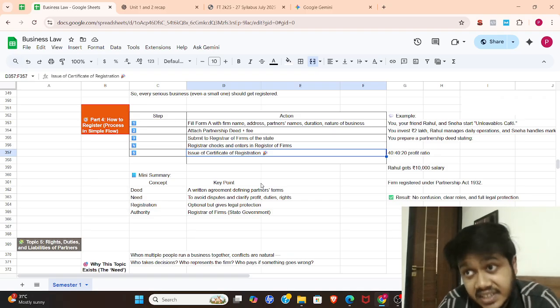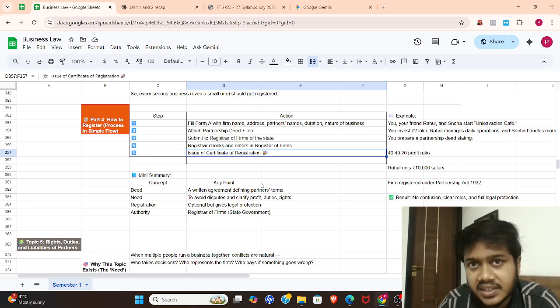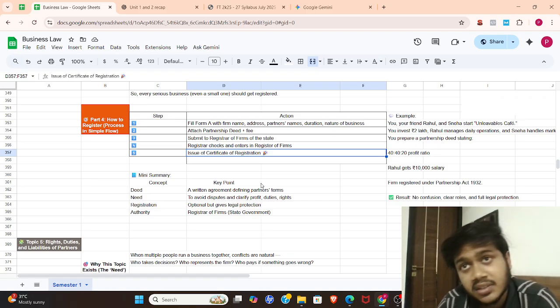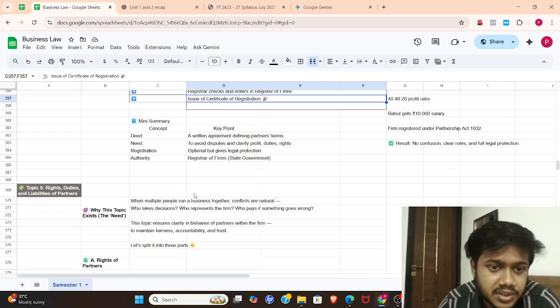The registrar enters your firm in the register of firms, and after that issues a certificate of registration. That is how this works.